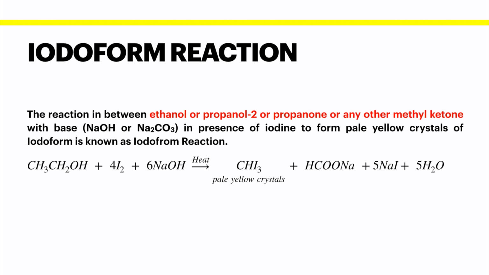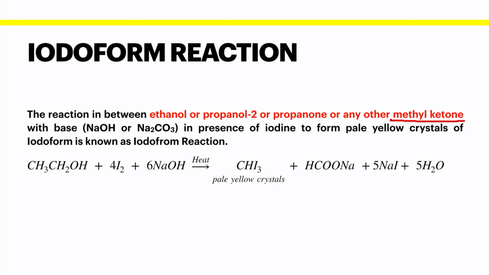This reaction is called the iodoform reaction. This is a unique property of methyl ketones, so you must remember this methyl ketone. And when we talk about ethanol, this is the only primary alcohol which can show this test positive.